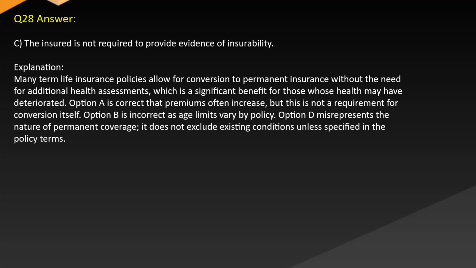Explanation: Many term life insurance policies allow for conversion to permanent insurance without the need for additional health assessments, which is a significant benefit for those whose health may have deteriorated. Option A is correct that premiums often increase, but this is not a requirement for conversion itself. Option B is incorrect as age limits vary by policy. Option D misrepresents the nature of permanent coverage. It does not exclude existing conditions unless specified in the policy terms.